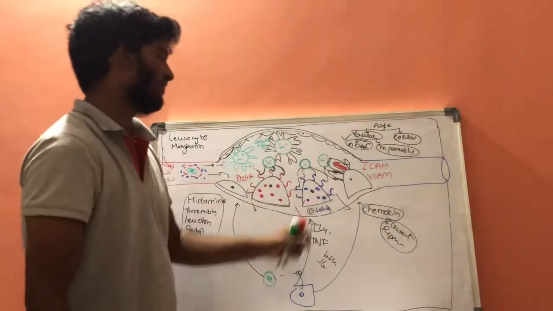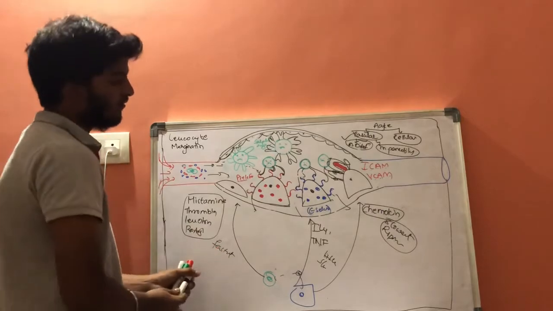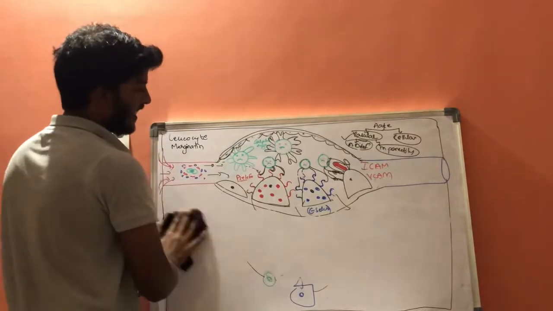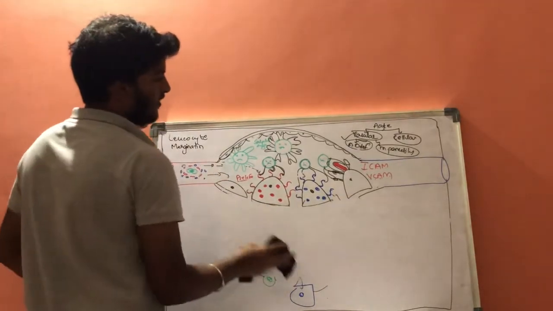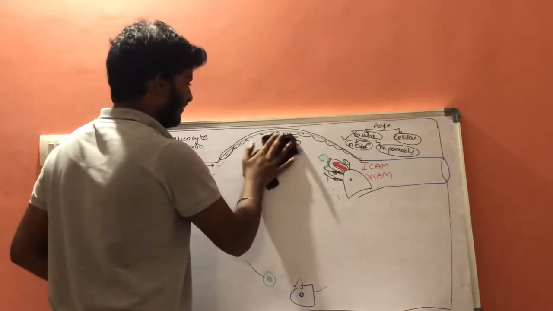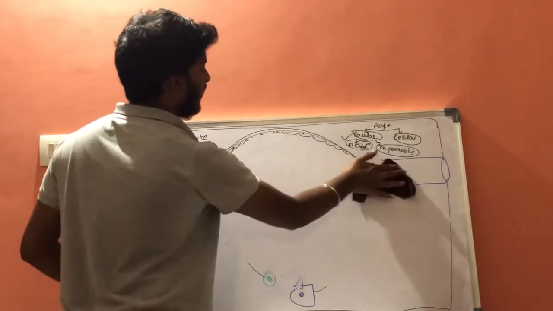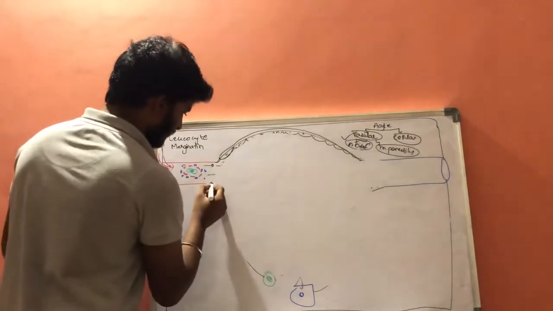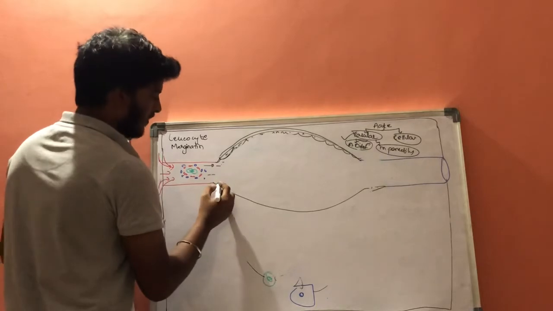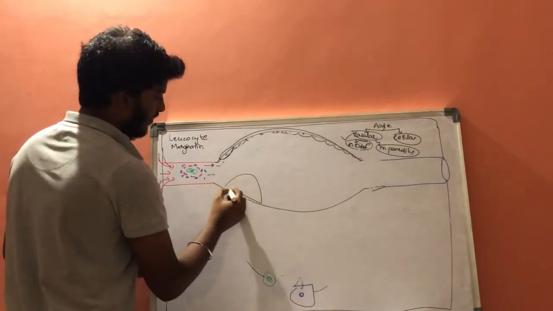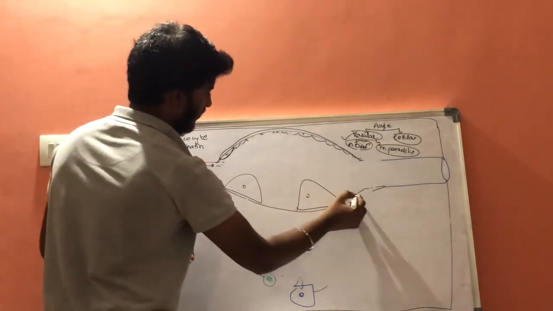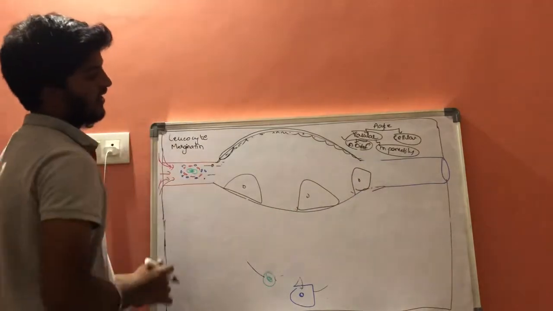And whenever these are formed, they will get attached to the endothelial cells. After attaching to the endothelial cells, let us consider these are the endothelial cells.